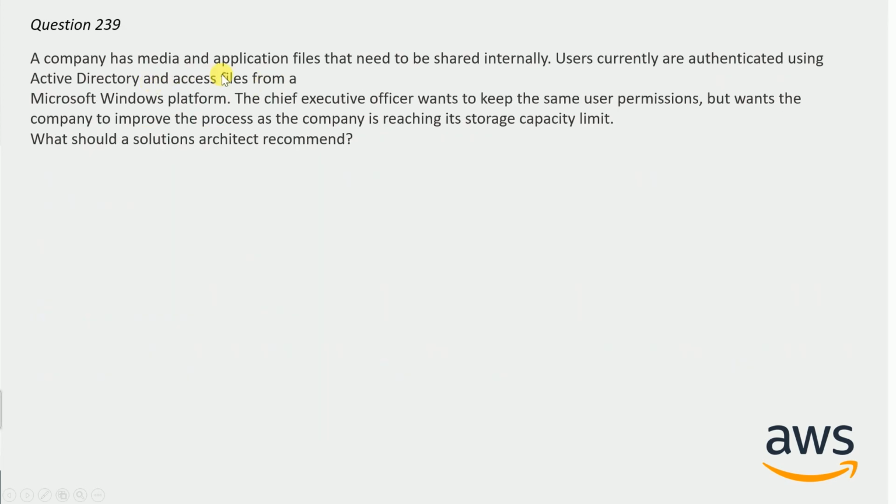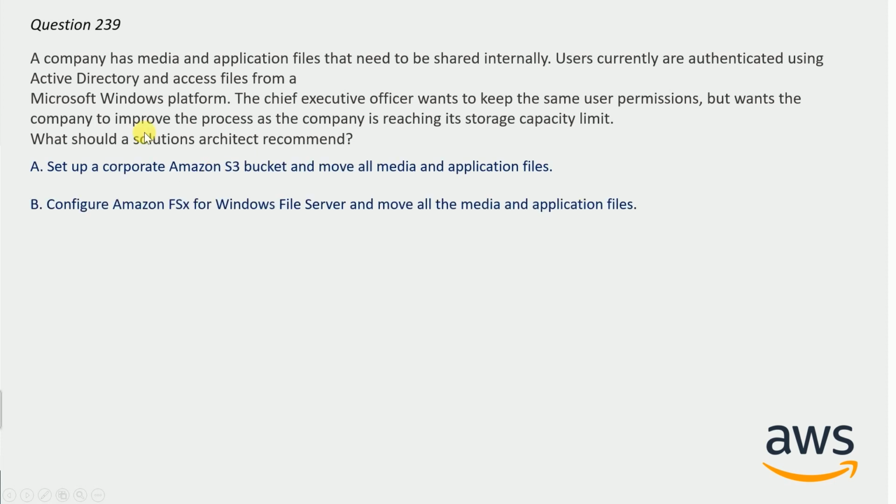A company has media and application files that need to be shared internally. Users currently are authenticated using Active Directory and access files from a Microsoft Windows platform. The Chief Executive Officer wants to keep the same user permissions but wants to improve the process as the company is reaching its storage capacity limit. What should a solution architect recommend? And here are the options.